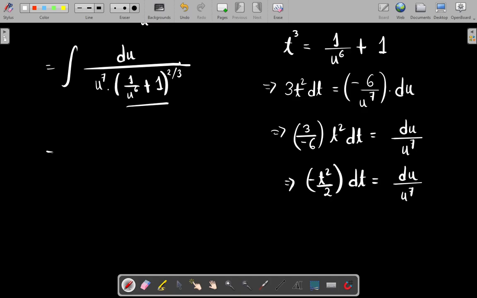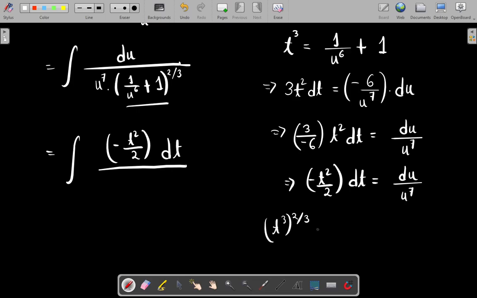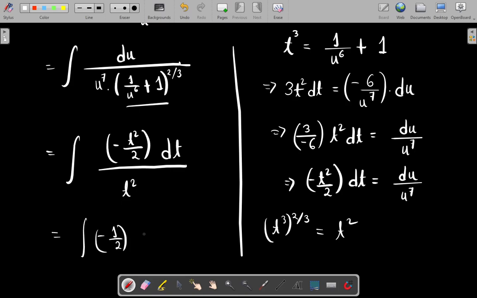And this changes to minus t square by 2 in the numerator dt, and this entire thing is t cube, right? So this is t cube whole to the power 2/3. So again, this just now changes to t square, right? So this is in the denominator. So you see this t square and this t square actually cancel each other. Okay, so this just changes to now minus half dt.